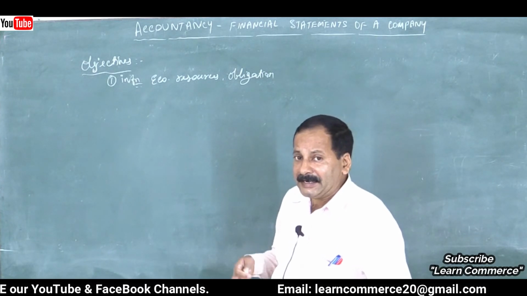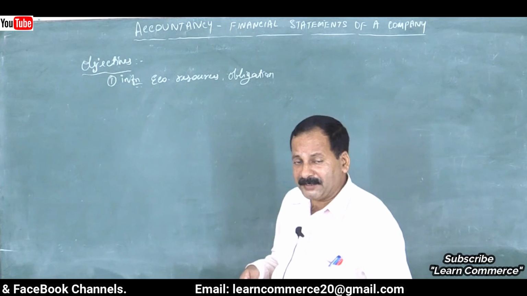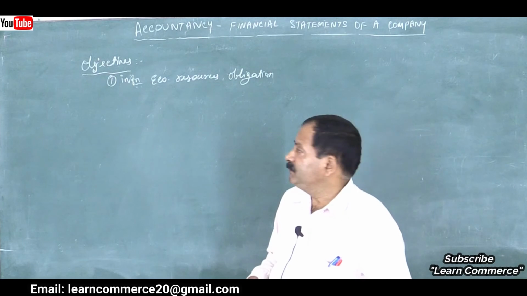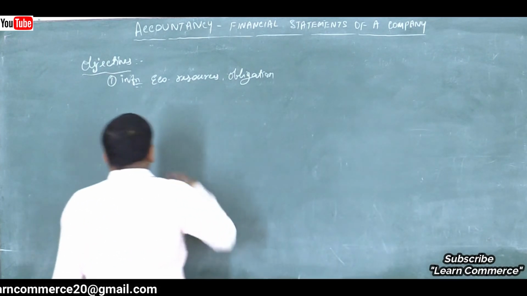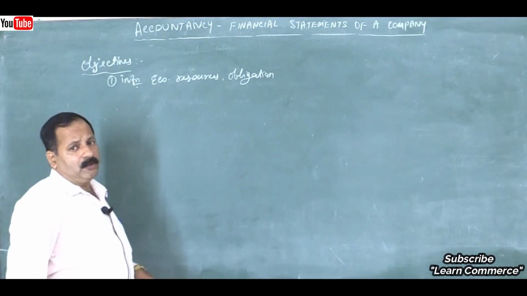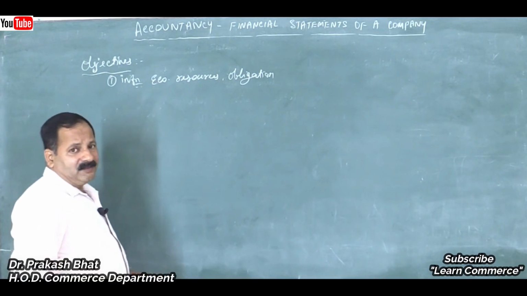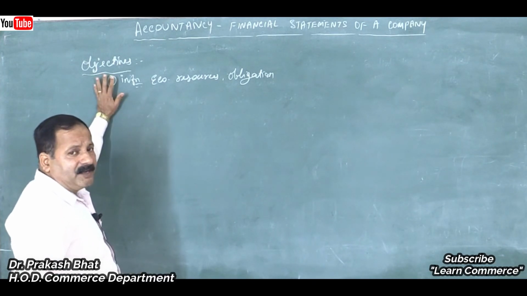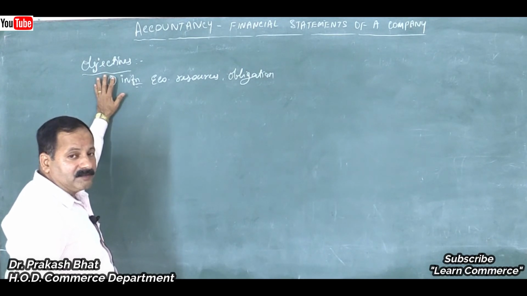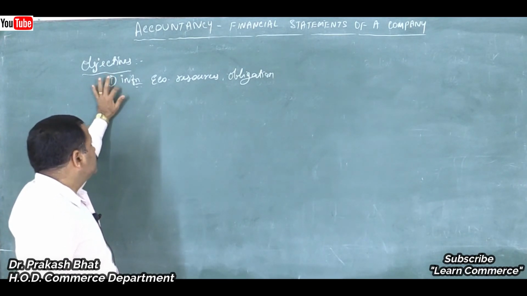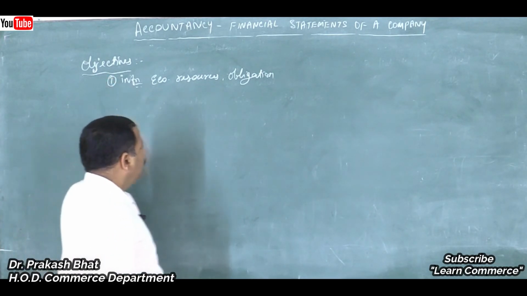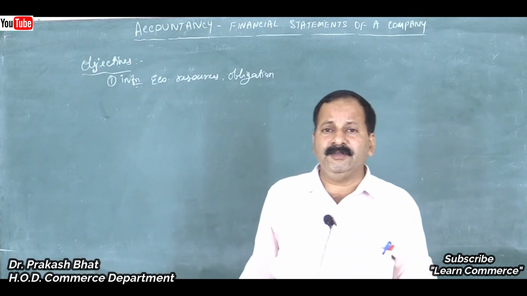Capital is owed to the internal party, and liability is owed to external parties. So there are two types of obligations. First one is internal obligation and second is external obligation. Internal in the sense to the owners, that is the shareholders, and outsiders means the creditors, banks and financial institutions which provide financial help to the company.